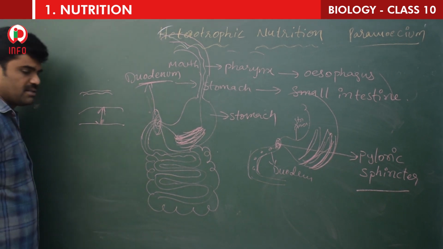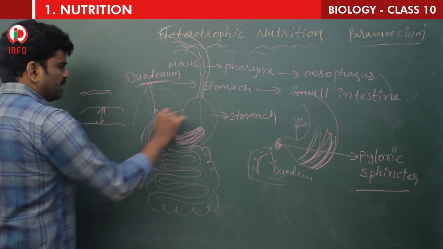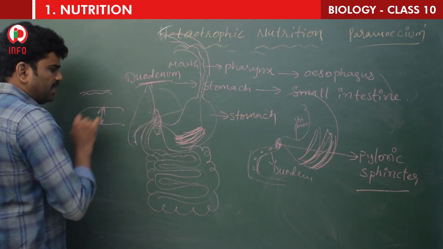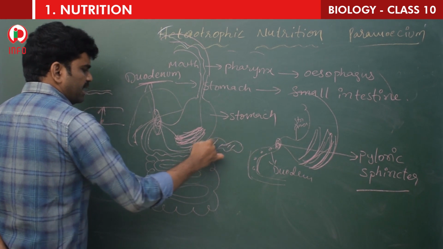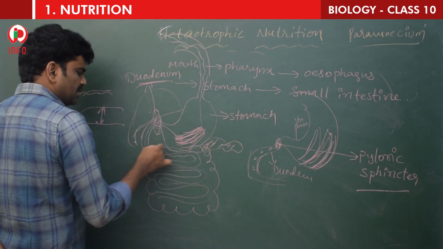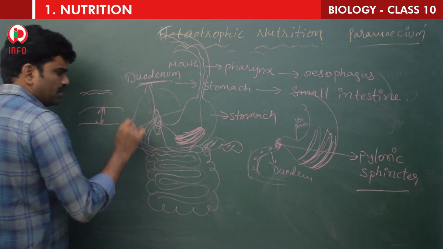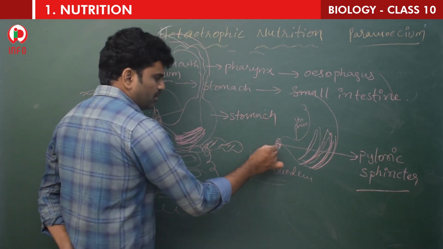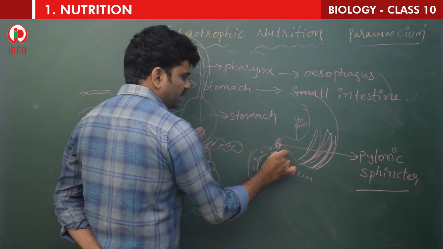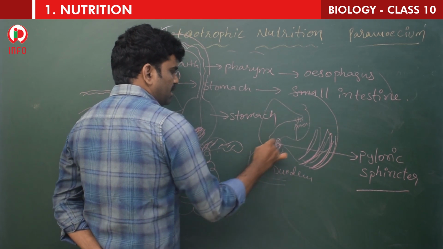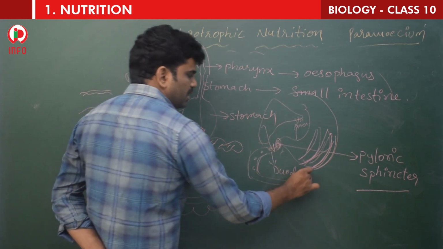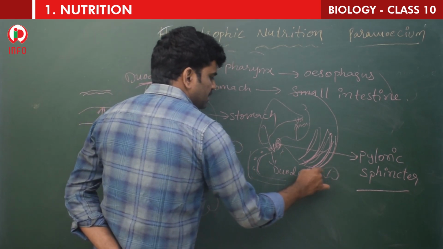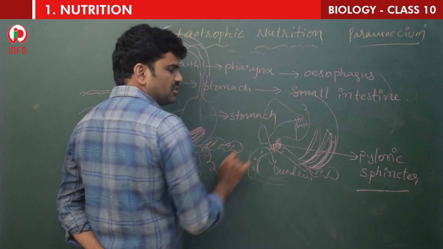Here you can see the liver, and you have seen the pancreas here. So this is the duodenum, no? From the liver, the juice that comes is called bile juice, and from the pancreas, the juice that comes is called pancreatic juice.